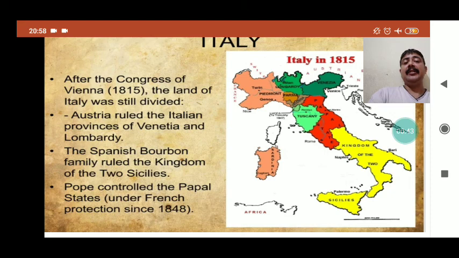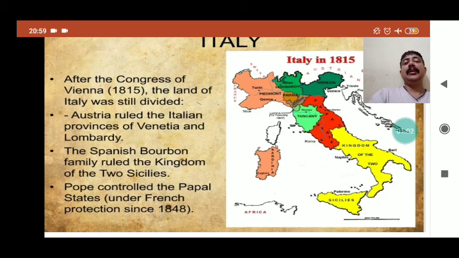We already discussed that after the Congress of Vienna that took place in 1815, the land of Italy was divided. Austria was given the northern part of Italy, particularly the provinces of Venetia and Lombardy.